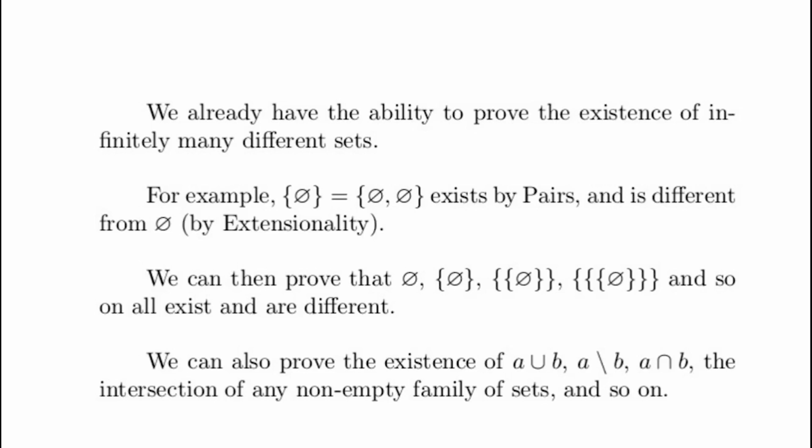There are things that we can't do yet. We haven't yet shown how to construct any infinite sets, for example, but we'll be coming to that in the future.